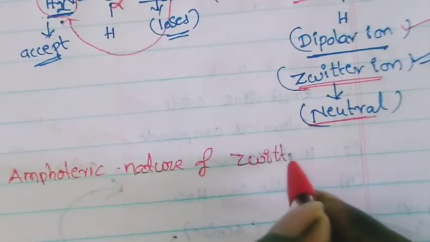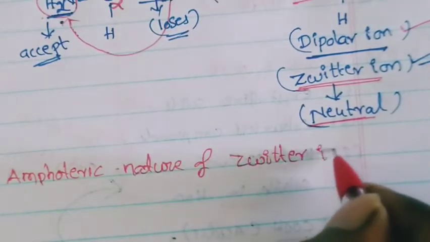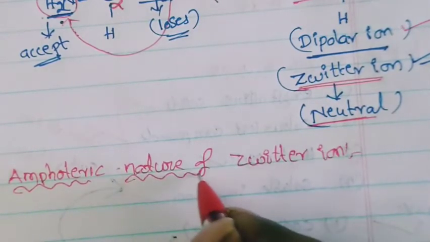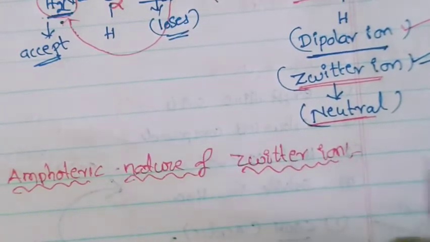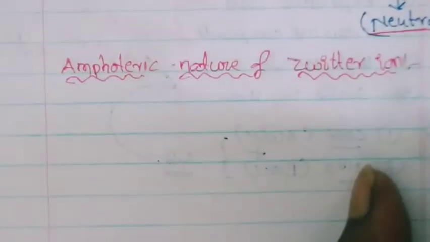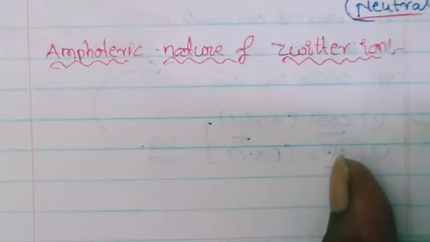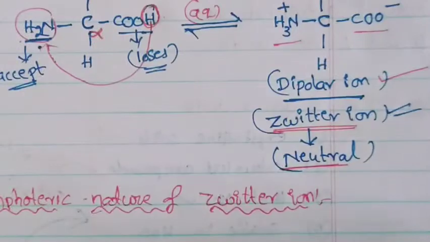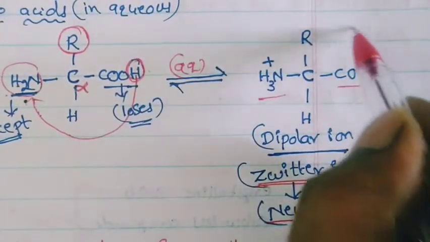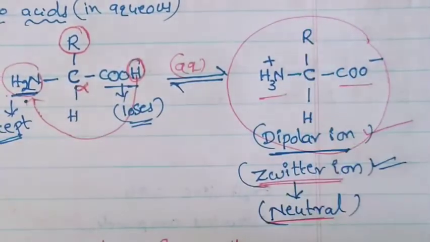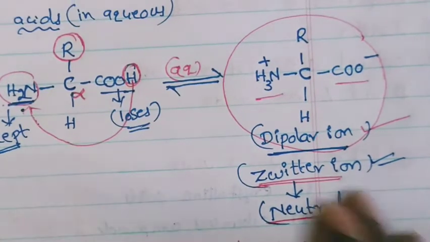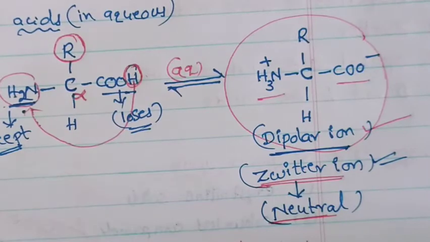Do you know what is meant by amphoteric nature? Amphoteric means the substance which reacts with both acids and bases. That substance is called amphoteric in nature. Here also, the Zwitter ion can react with both acid and also base. Because of that, the Zwitter ion is called amphoteric in nature.